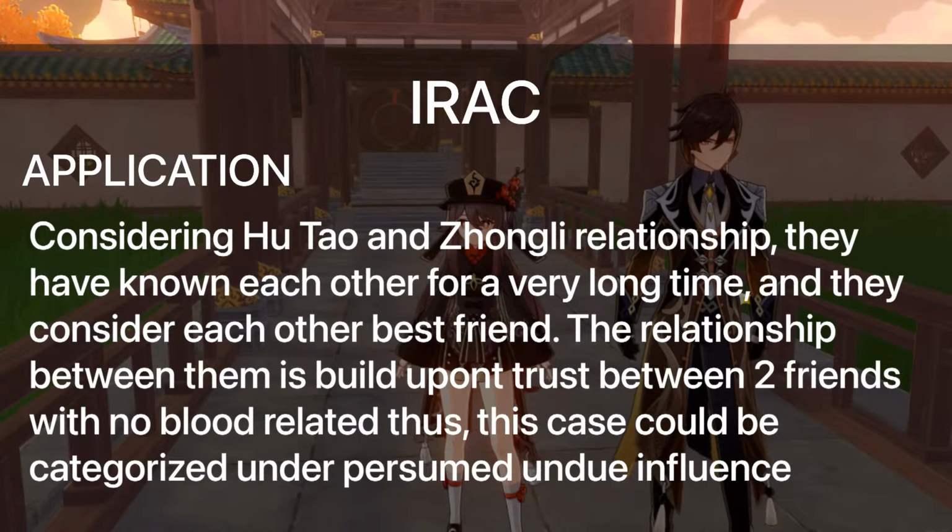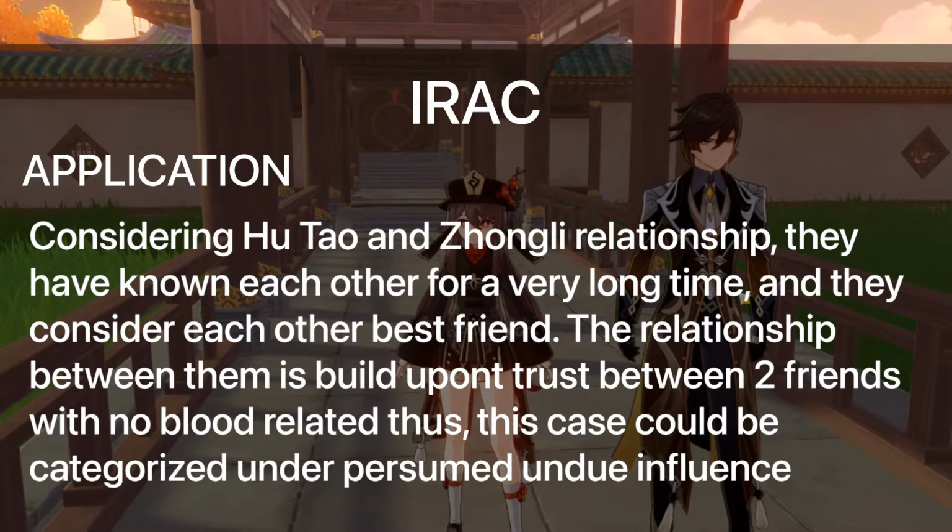Application. Considering Hu Tao and Zhong Li's relationship, they have known each other for a very long time, and they have considered each other best of friends. The relationship between them is built upon trust between two friends with no blood relation, thus this case could be categorized under presumed undue influence.